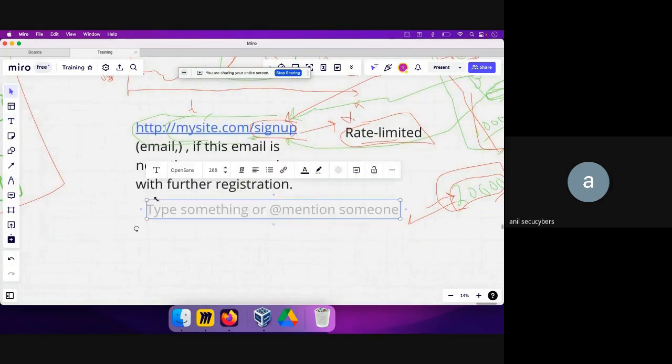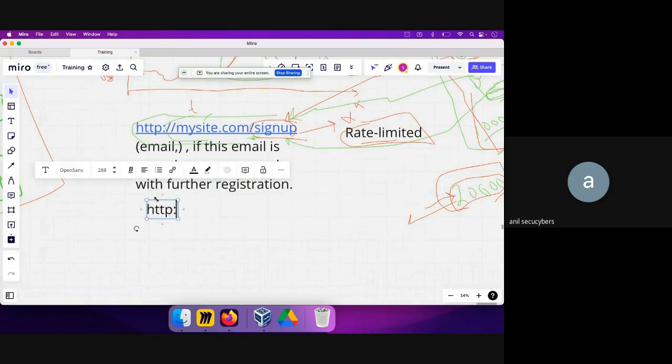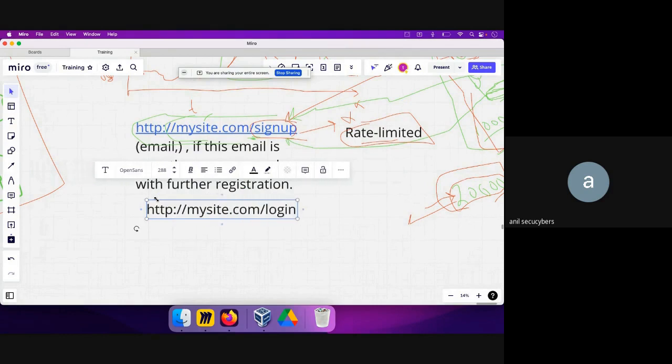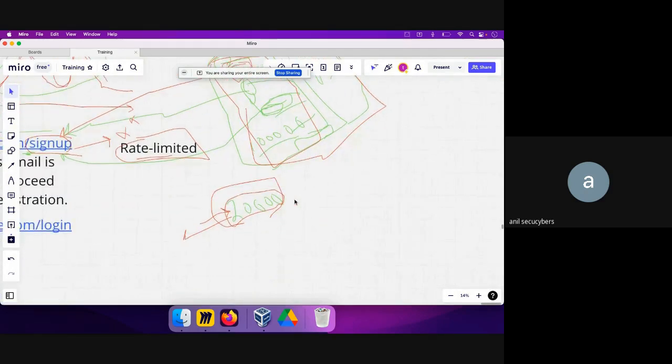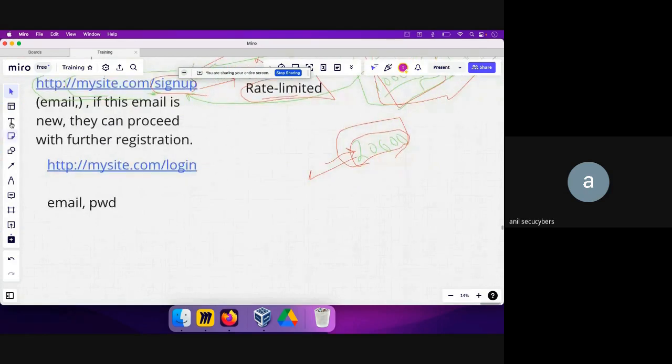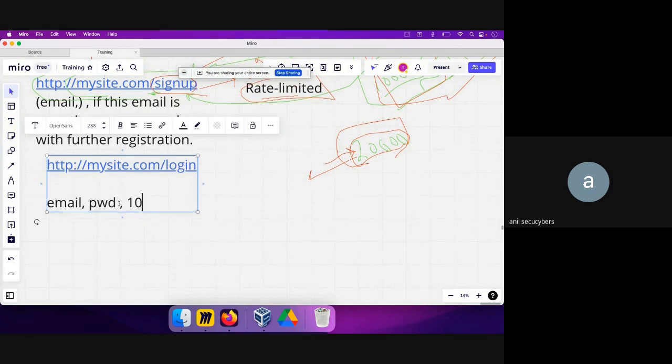Then they went to http mysite.com/login, and there they sent the valid email addresses as well as the passwords mentioned in this database chunk. Out of these 20,000, they were actually able to get 10,000 emails with valid passwords. Then they were able to log in to the customers' accounts.